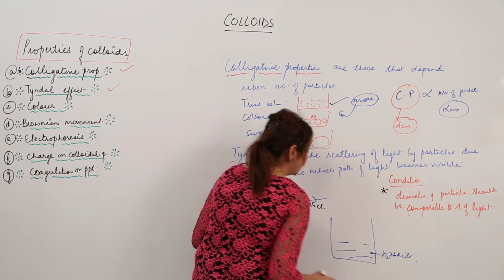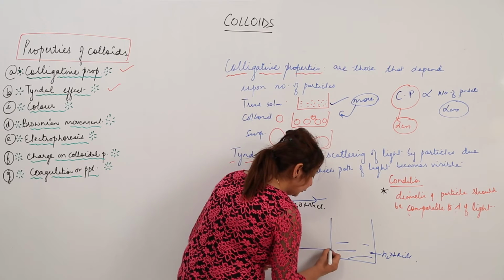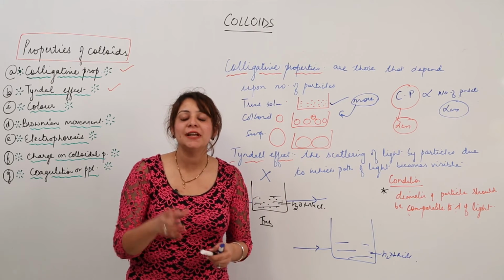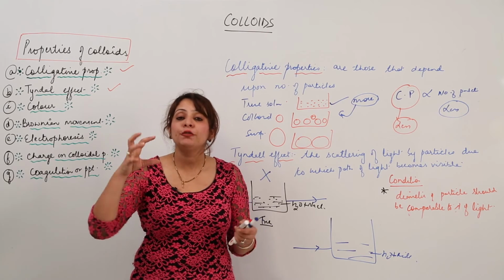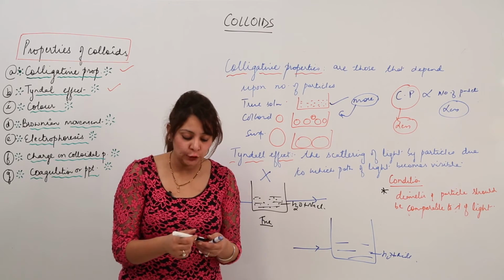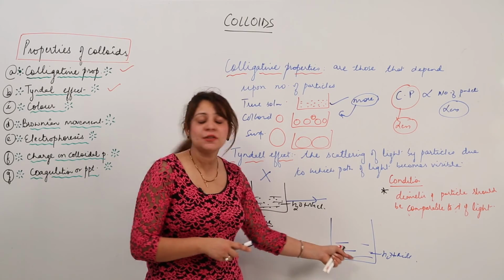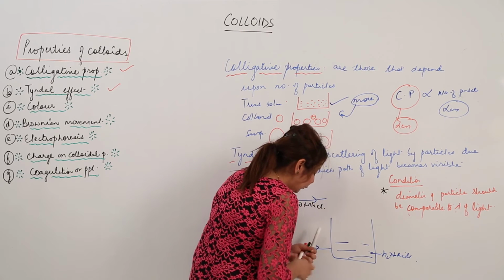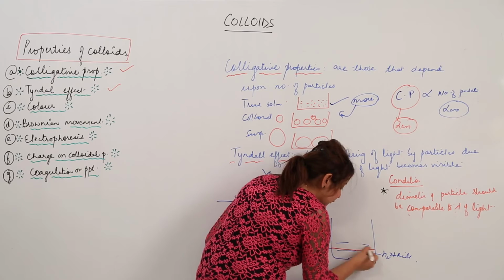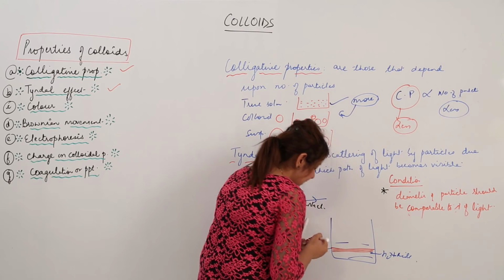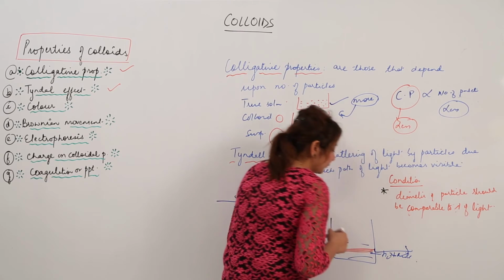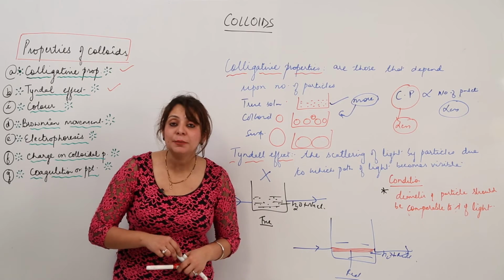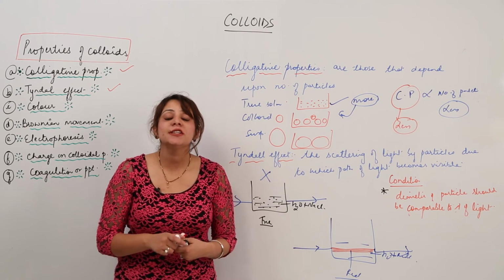But when we take an example of milk in water, suppose I have water and I have milk, that is my colloidal solution. So what happens when we pass light from here, the particles are actually comparable to the wavelength of light, like the colloidal particle diameter, that is between 1 nanometer to 1000 nanometer, it falls in that category that it is comparable to the wavelength of the light. So when light is passed through such a solution, the particles just scatter light, and as a result the path of light becomes visible, it appears to be red like this side, and even you can see the path outside also. So the particles actually illuminated the path of light because they scattered the light. So this is the Tyndall effect.